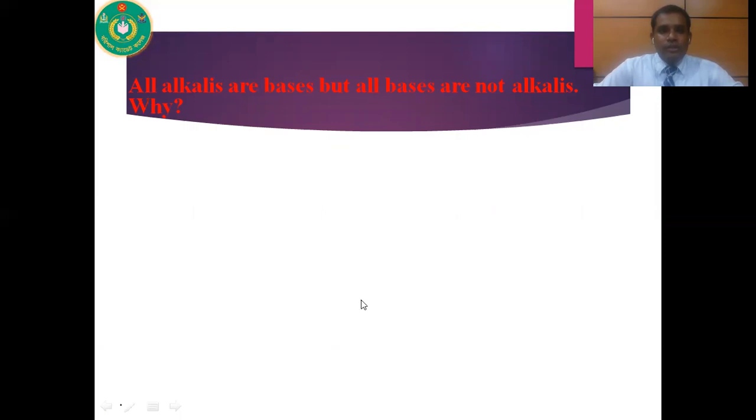So here is a question. All alkalis are bases, but all bases are not alkalis. Why? Here a new term is alkalis. So what is the difference between base and alkali? I will try to clarify to you.